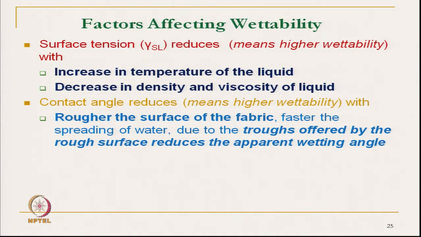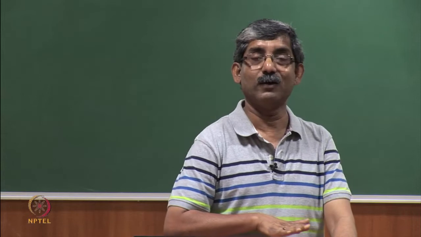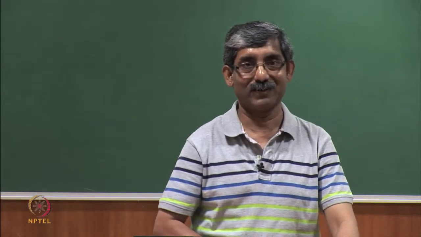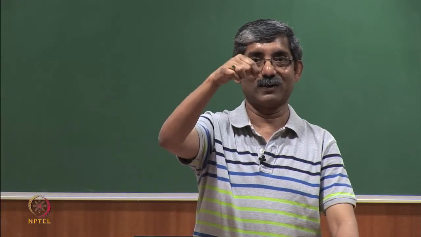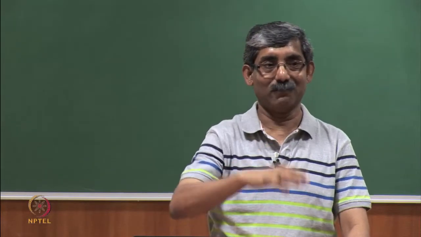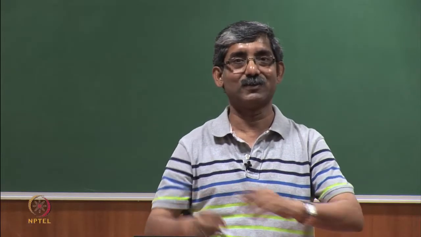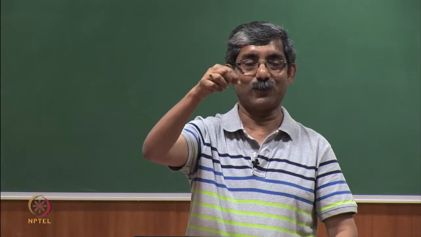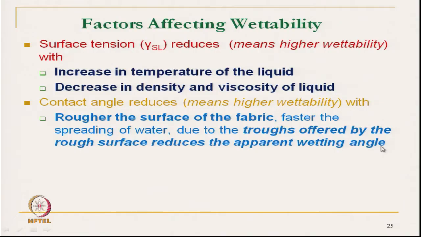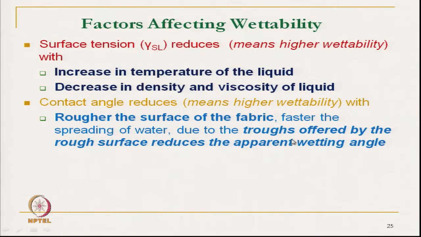The common example is that a fabric in a highly pressed condition, if we drop water, it will not immediately get absorbed, but the same fabric after use, if we drop water, it will immediately wet, it will absorb the liquid. This is basically due to the increase in roughness of the surface.